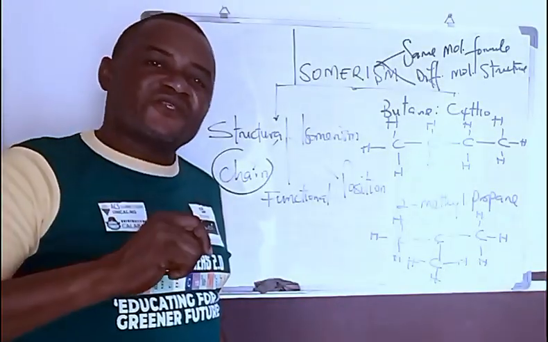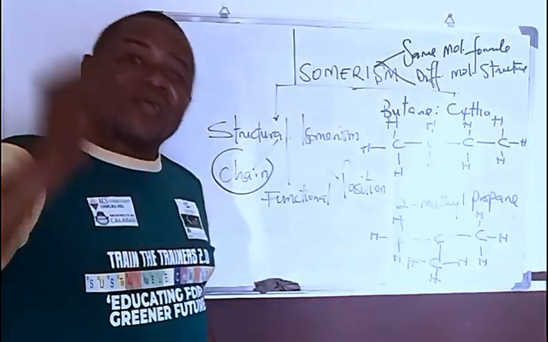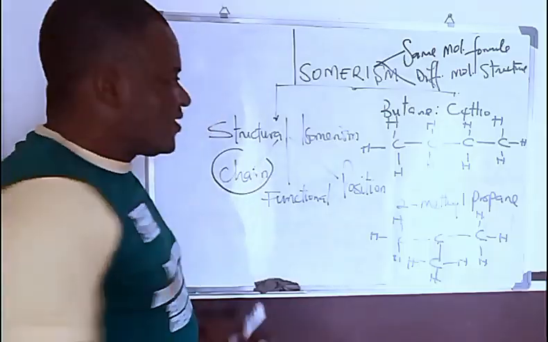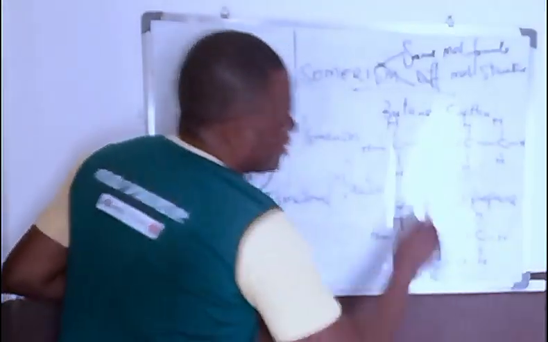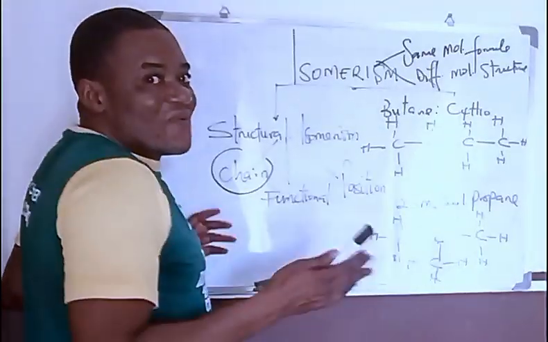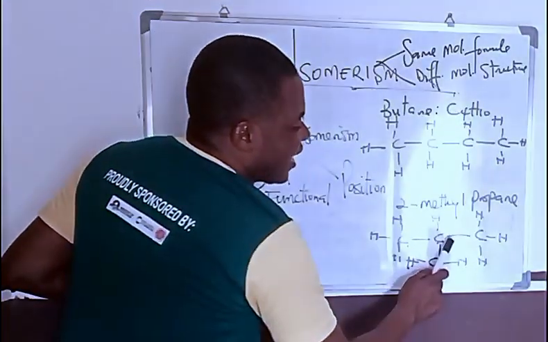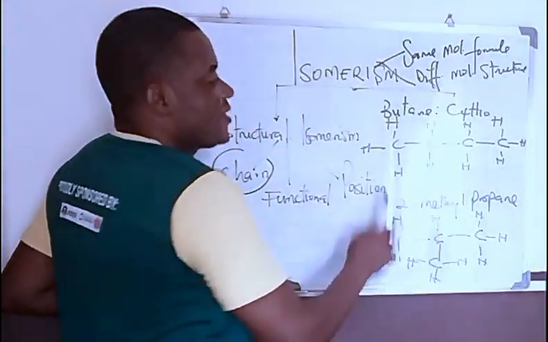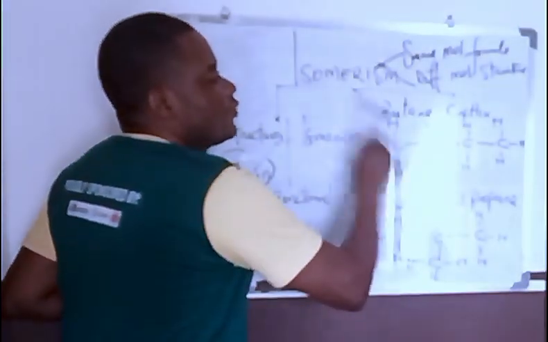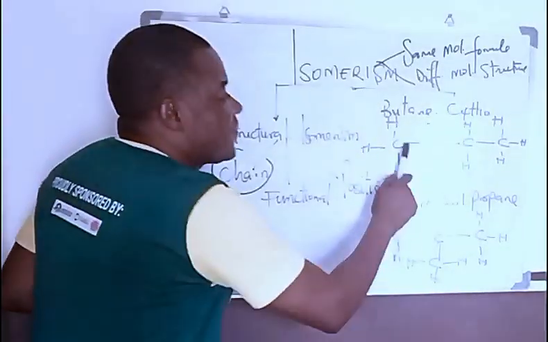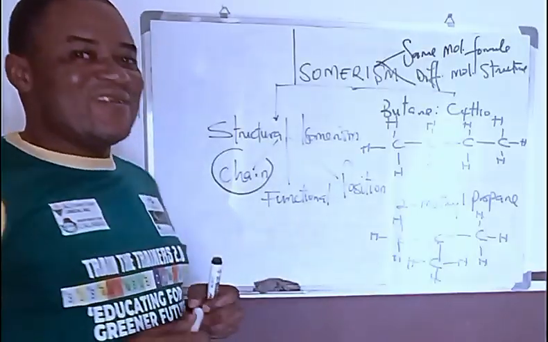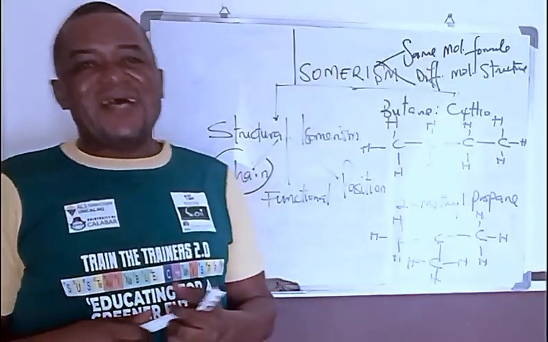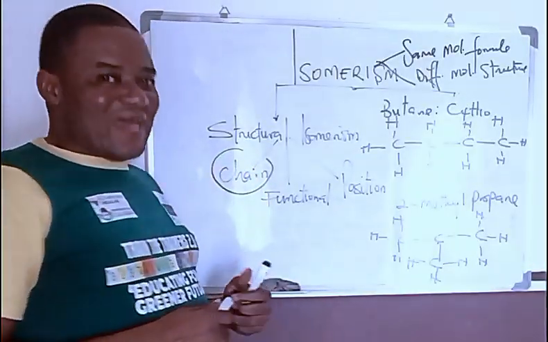And the difference is because of what? The arrangement of the carbon atoms along the chain. This one is a straight chain arrangement, and this one is a branch chain arrangement. This is a branch chain hydrocarbon, 2-methylpropane. This is a straight chain hydrocarbon, butane. But both of them are isomers, and they are what? Chain isomers. Now you understand what chain isomers are, and a good example of a chain isomer.